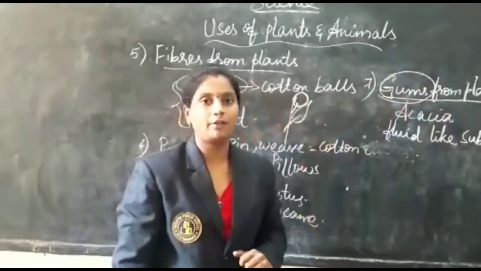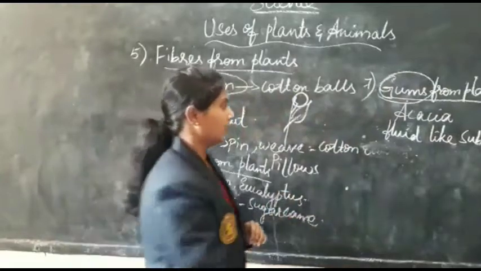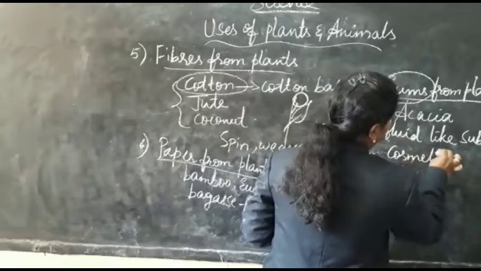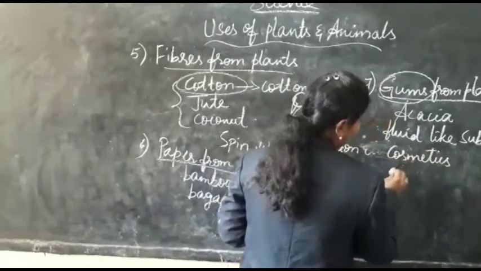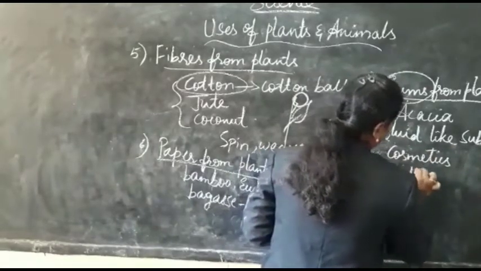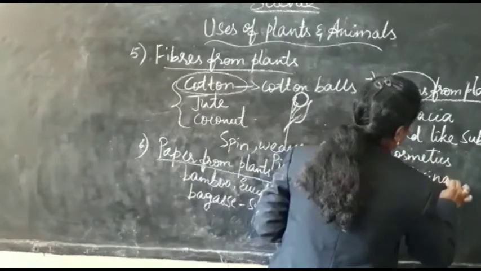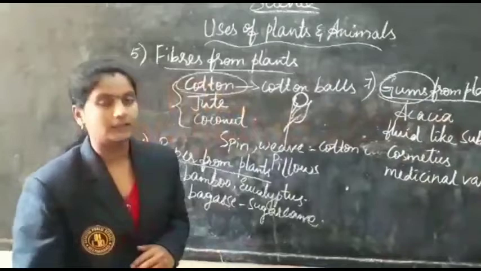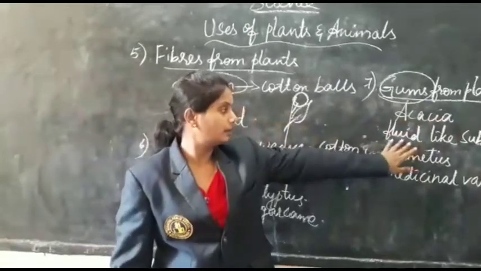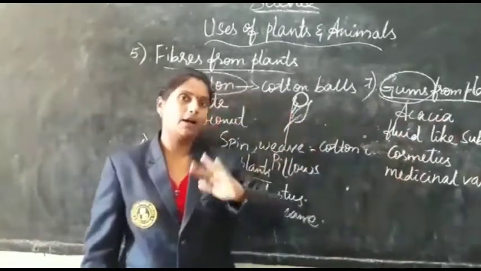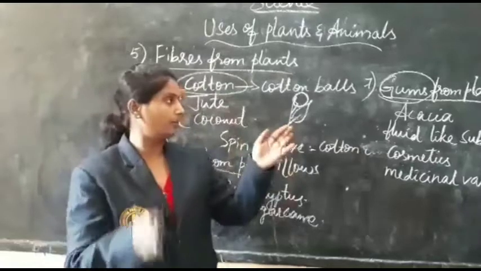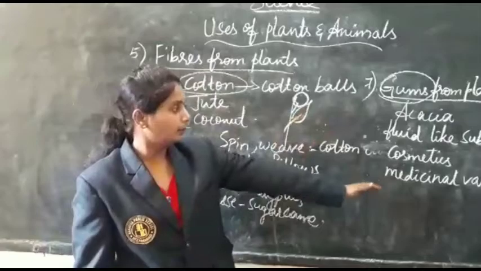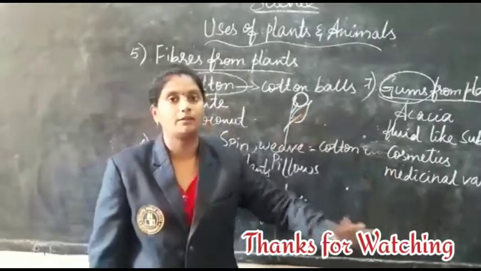Gums have many useful purposes: they are used in cosmetics, and some gums also have medicinal value. Especially trees like acacia give this fluid, which you can see on the bark of the trunk of the tree. It is nothing but the gums, used in cosmetics, and they also have some medicinal value.